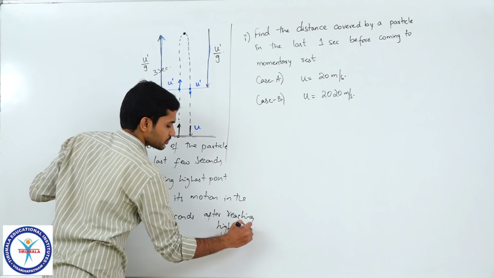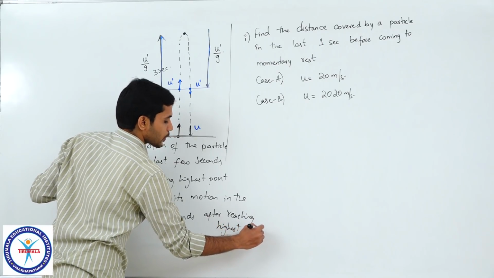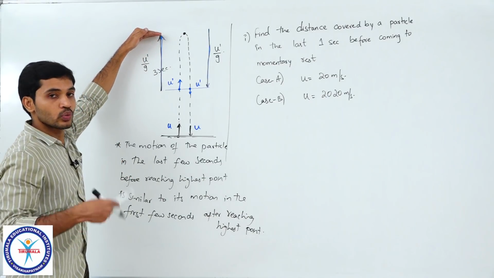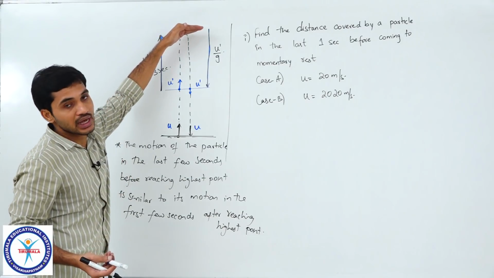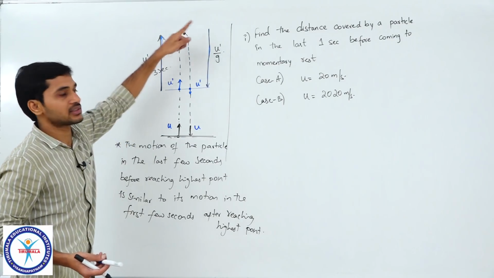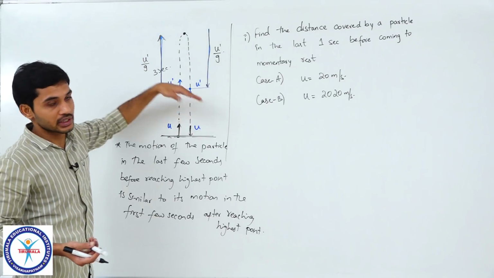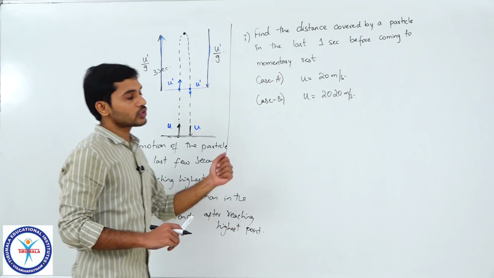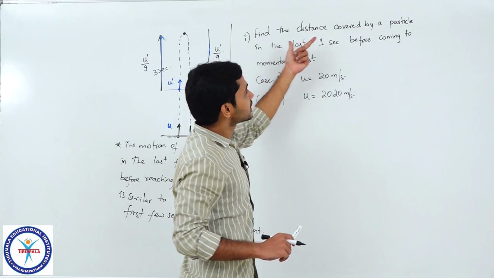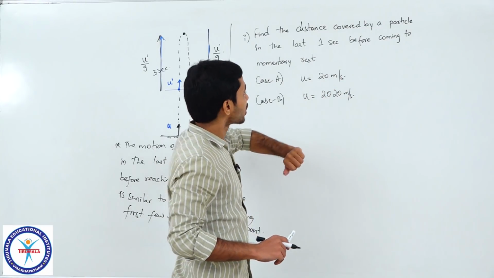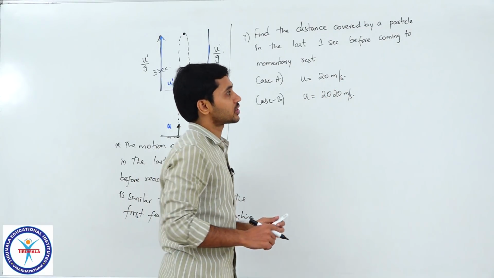I hope this is clear. So its motion while reaching the highest point will be exactly the same as the motion after it travels from the highest point. So if you are taking 3 seconds, 1 second, half second, and so on. Clear, students? Now the question here is, find the distance covered by the particle in the last 1 second before coming to momentary rest. Clear?